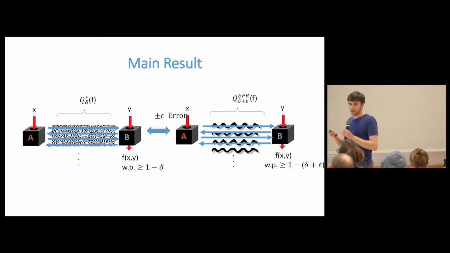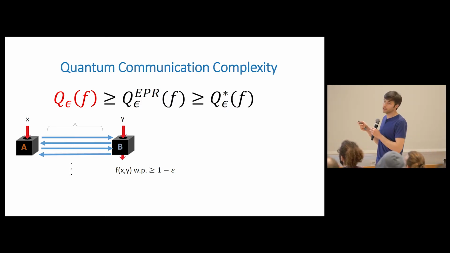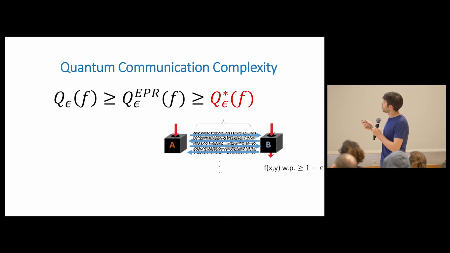And just in case anyone is confused, here's the comparison between these three quantities. There's regular quantum communication complexity with no shared entanglement. EPR-assisted is a little bit smaller because you've been given a greater resource. EPR pairs are a slightly larger resource than no entanglement, so that will make the communication complexity smaller. You have more resources, so you can be more efficient, potentially. And then if you have arbitrary shared entanglement, you have even more resources than EPR pairs. Those are just a small subset of all possible shared entangled states. So that's even smaller yet.